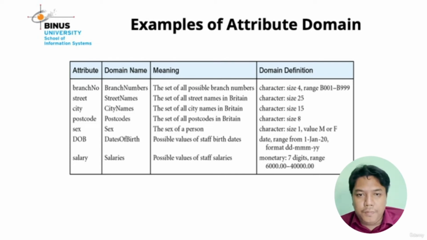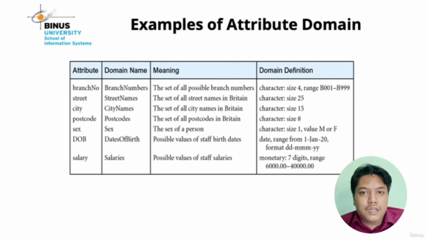Another example of attribute domain is sex. The attribute is sex, the domain name is sex, and the meaning is the sex of a person. The domain definition is character size 1. The value of sex is just male or female, so you are not allowed to input another value in the attribute or column sex. Okay, that is the symbol of attribute domain.